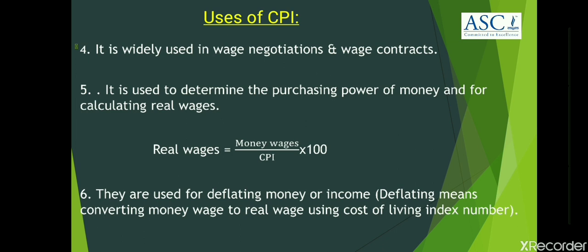The last and the sixth use says consumer price indexes are used for deflating money or income. Here, deflating means converting money wage to real wage using cost of living index number. That can be done using the very same formula just expressed under the fifth use. Hence, the last use is about deflating money or income. That completes the uses of consumer price index.